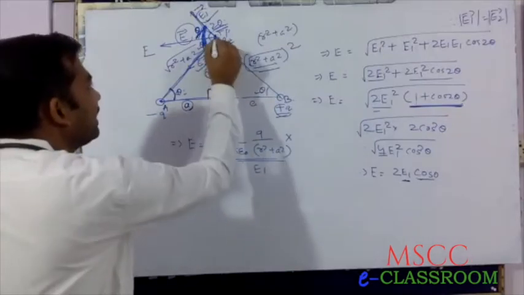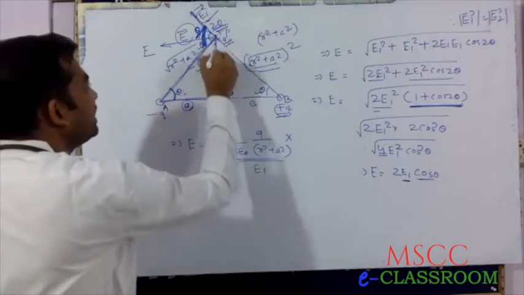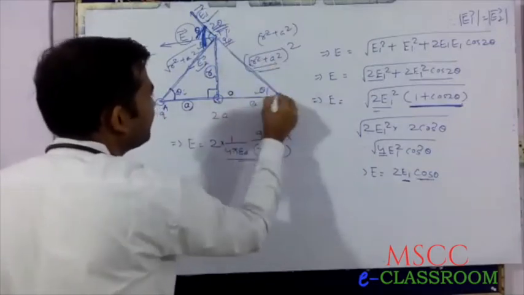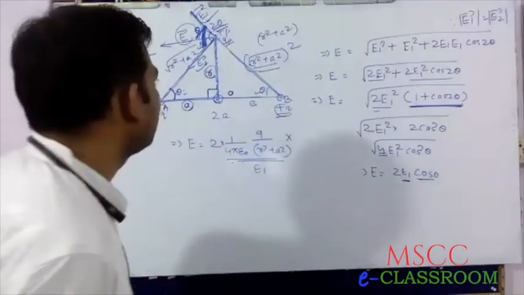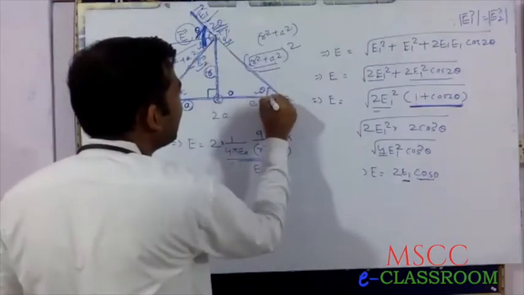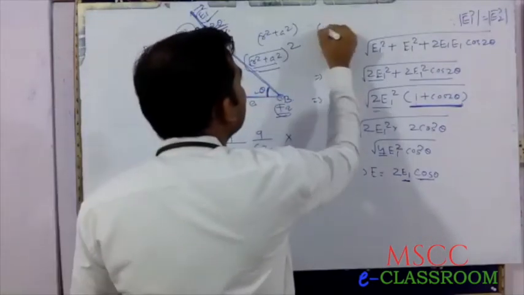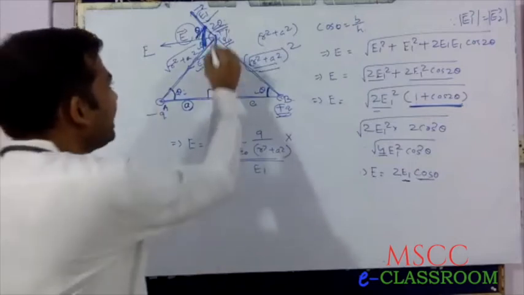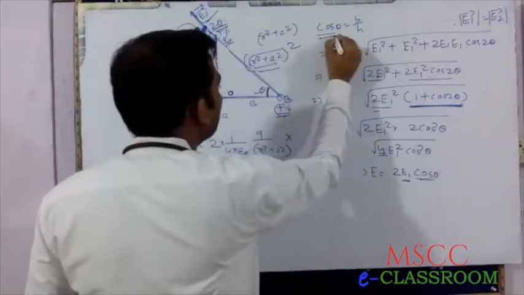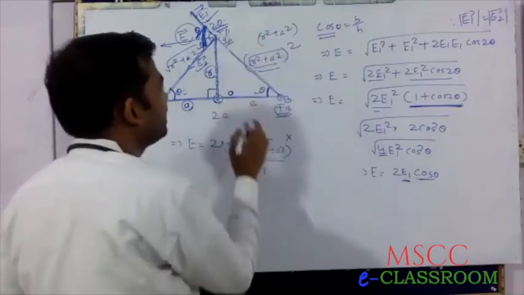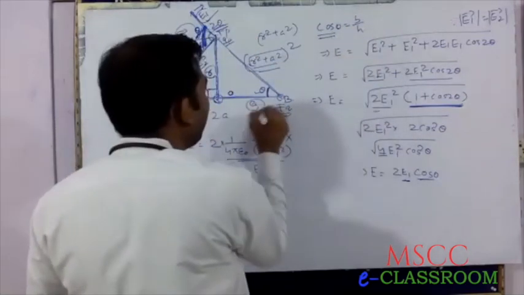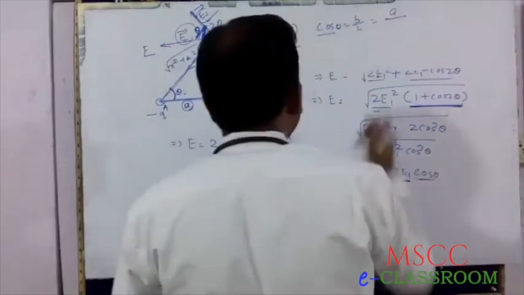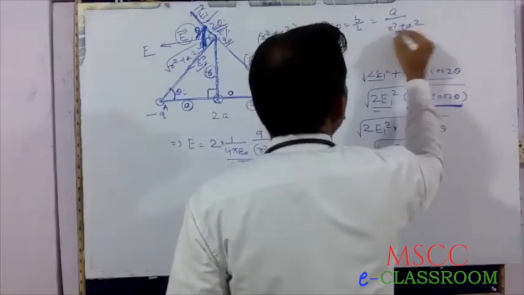This is a right angle triangle, and this is also a right angle triangle. You can take any one triangle. Suppose this is a right angle triangle, and this angle is theta. Then cos theta equals base by hypotenuse, which is a by square root of r square plus a square.